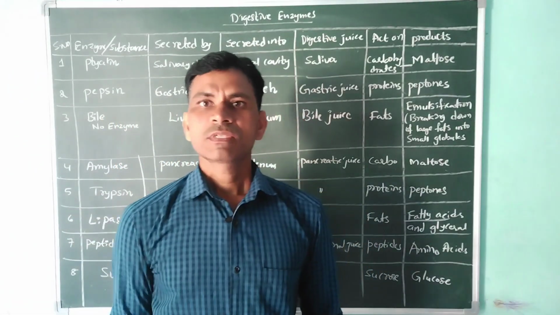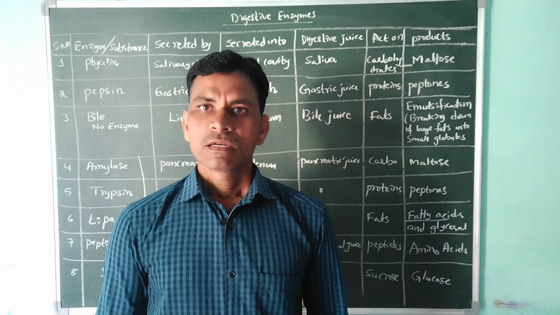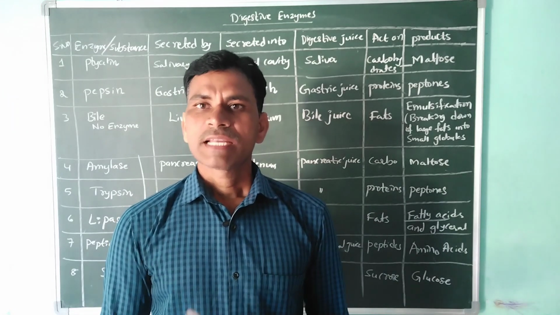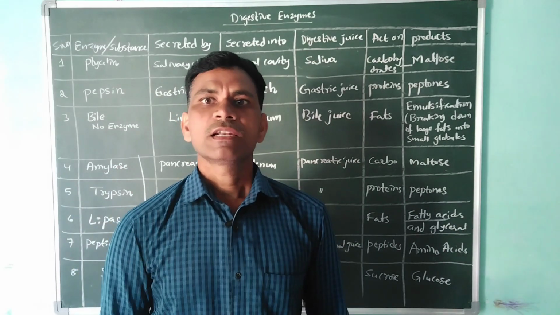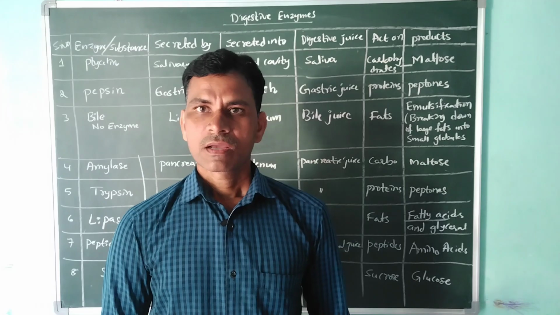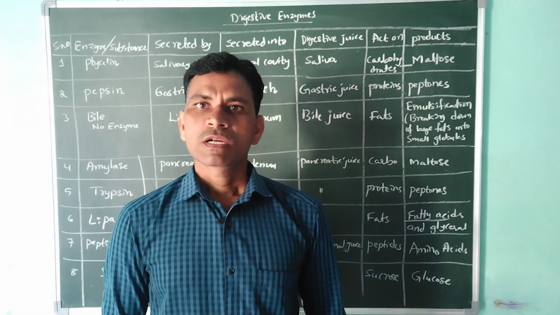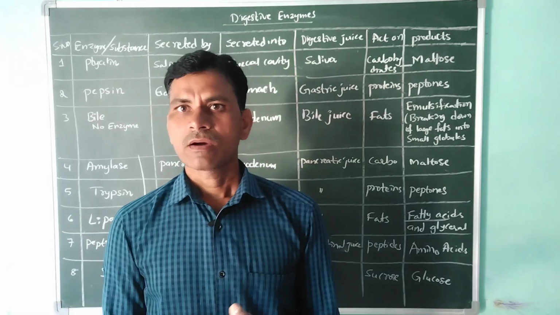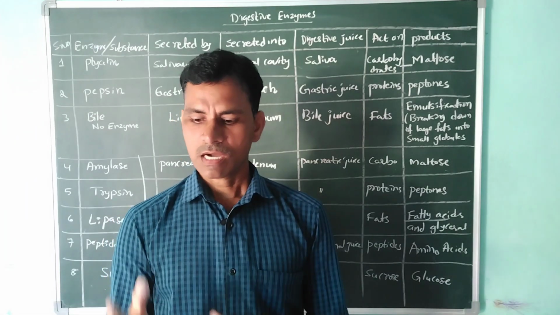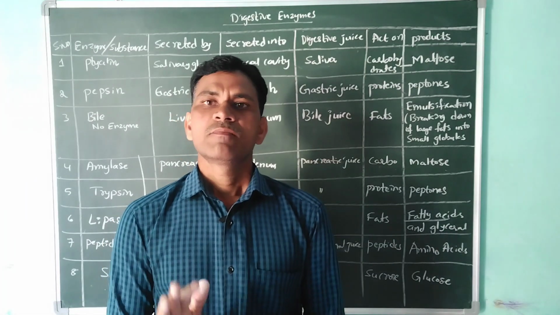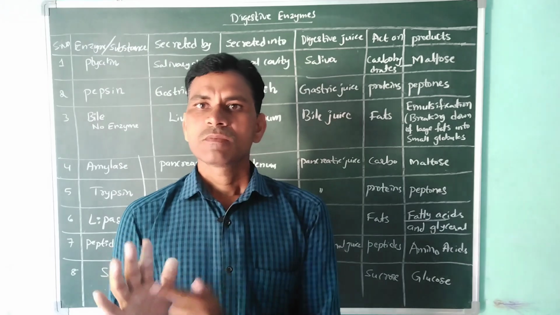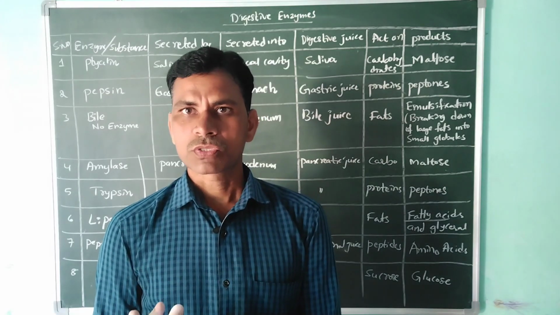This table gives information about the different organs in our digestive system. They act on different substances and release through some ducts. After that, these complex substances are broken down into simple substances. Carbohydrates are completely broken down into the simple substance called glucose.